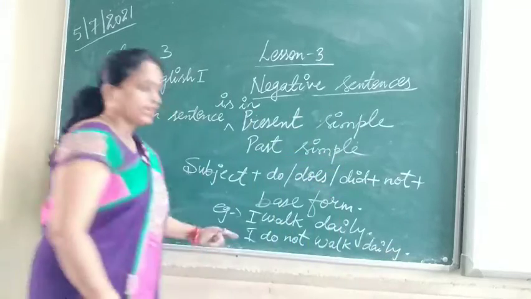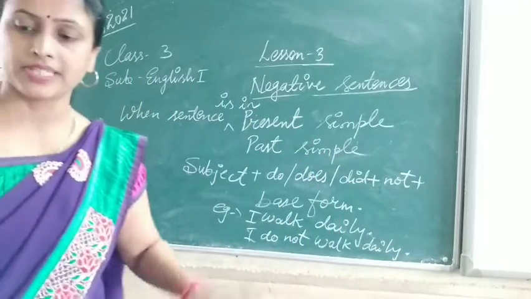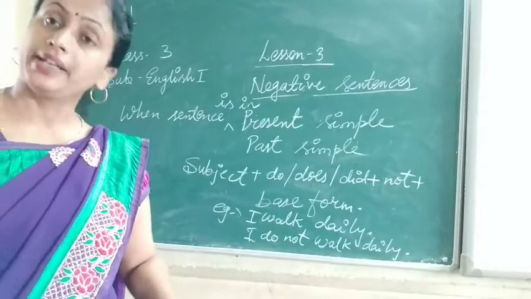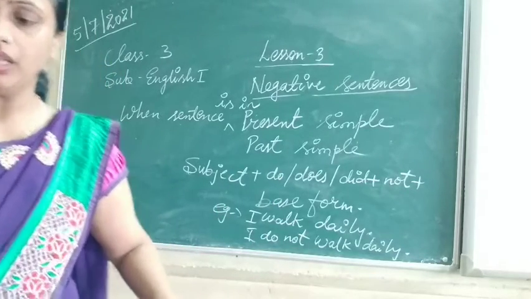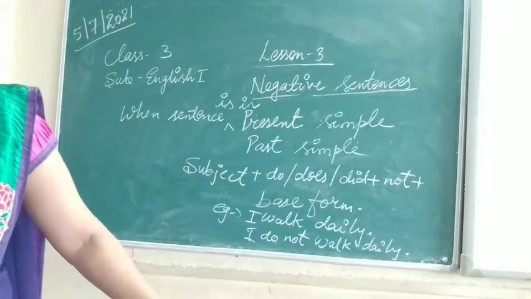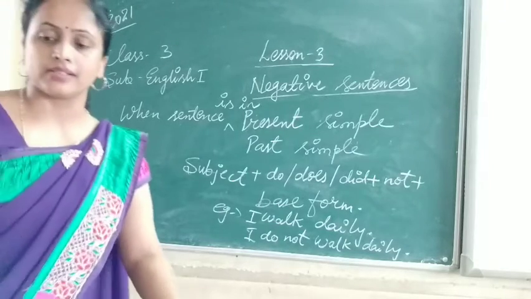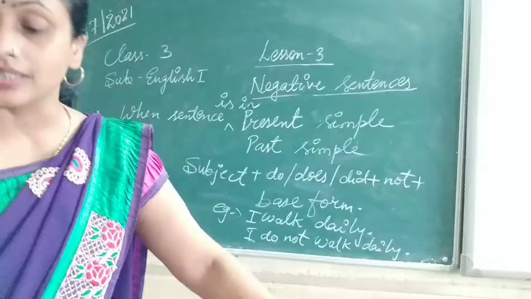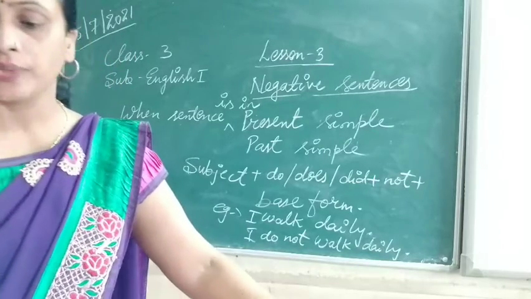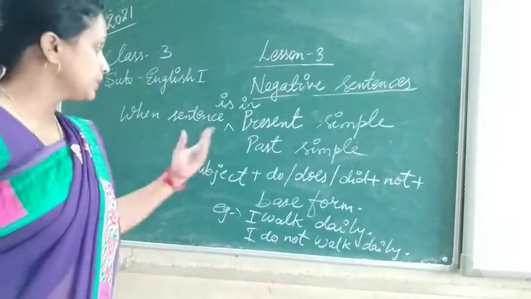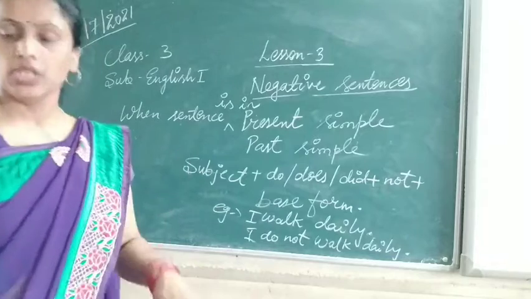This is in the negative form. Now this sentence has become negative. Now, she learns her lesson. She does not learn her lesson. Like this, you have to change according to the rule. You have to follow the rule.